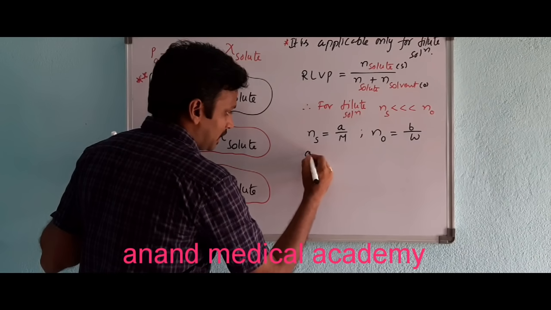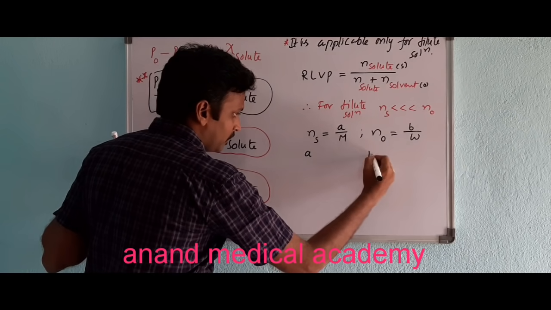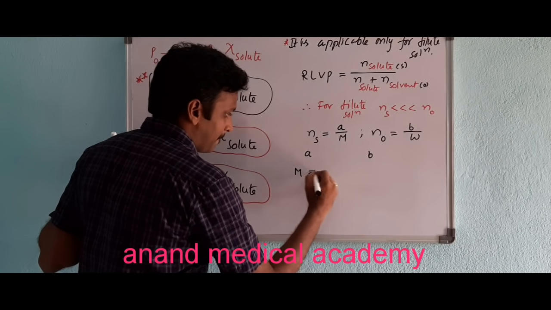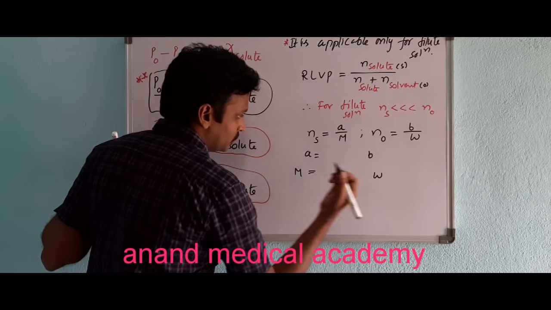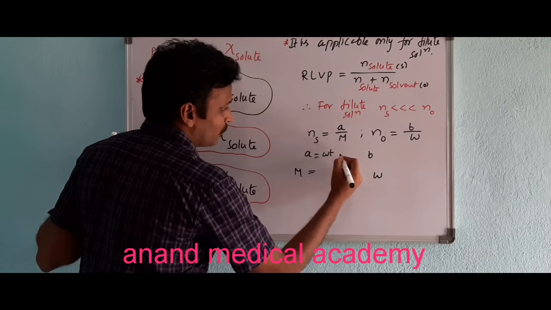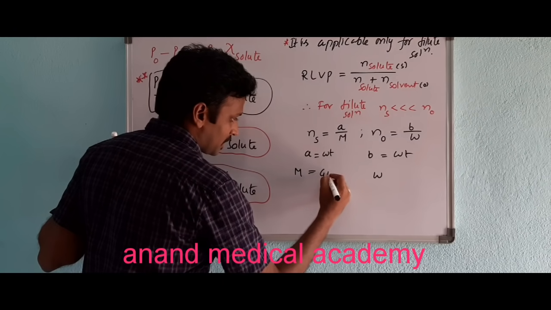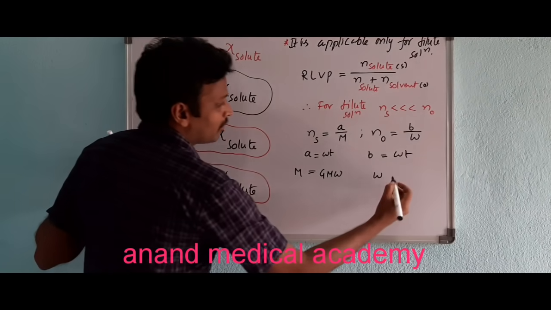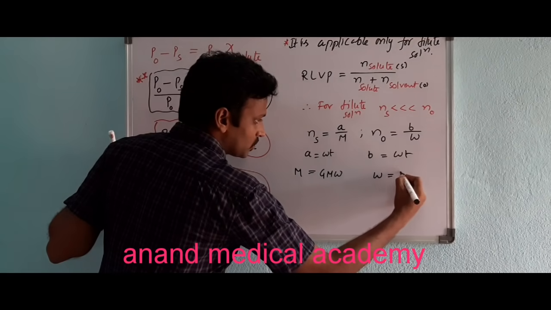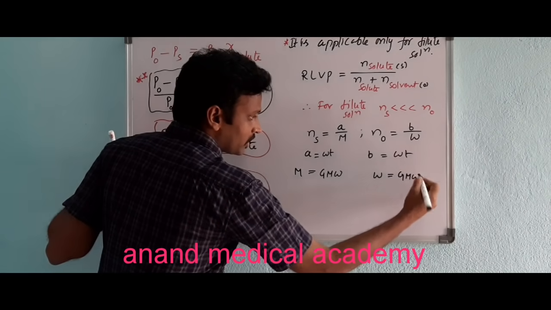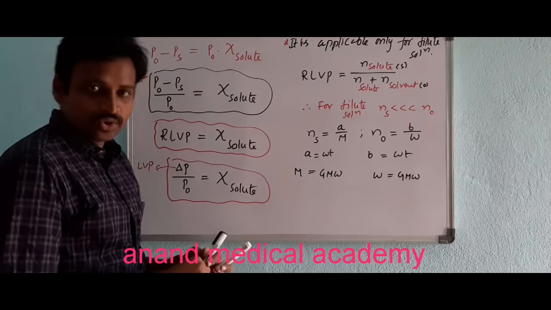What exactly are A and B, M as well as W? Very simple. A is weight. This is also weight. M is the gram molecular weight, and W is also a gram molecular weight. But whose weight?